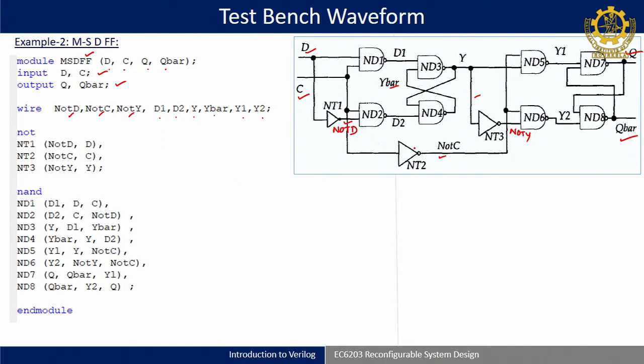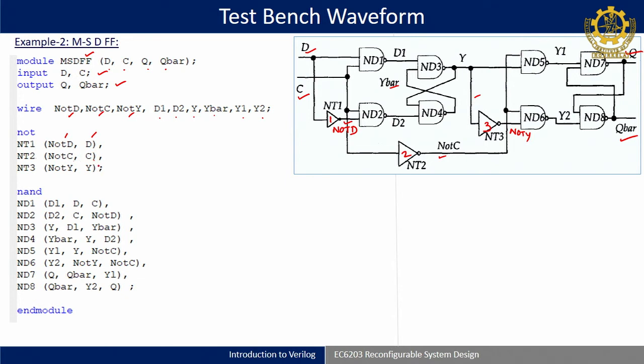Now there are three NOT gates: 1, 2, 3. We have taken not, then NT1 as the label; not is the standard primitive gate. For NT1 the output comes first, so not D first, then D, then give a comma, NT2 for not C first and C. So here also the output is first. In gate level primitives you have to remember, always output first, only in gate level primitives. Do not be confused with any other module construction.